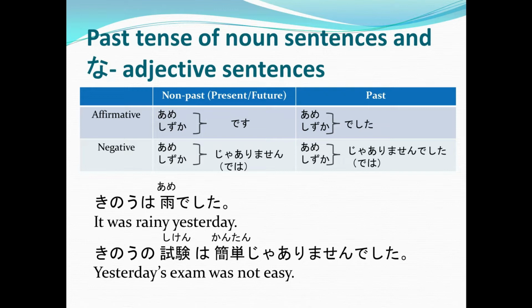Now, can you give me some example sentences using the topic that I've discussed? Kyonen no tenki wa kumori deshita. Or in English, last year's weather was cloudy. Very good. Now, can you give me another one? That movie was not famous.